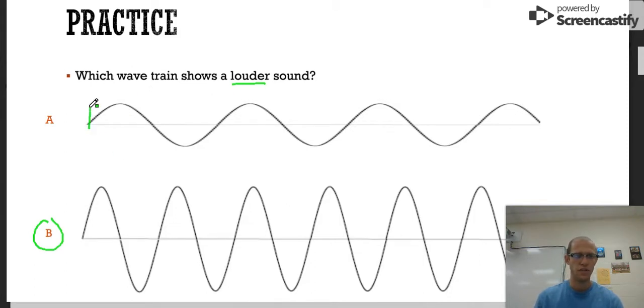Well, this wave starts here and then duplicates right here. This wave starts here and duplicates itself right here. So this has the higher pitch. So this one is louder, and this one also has the higher pitch for B.